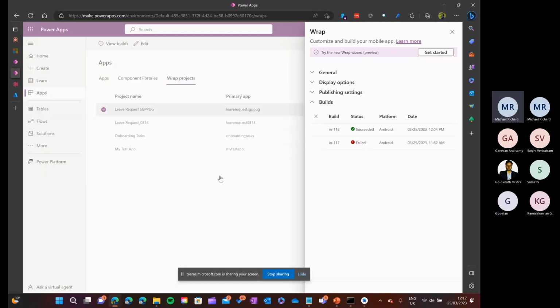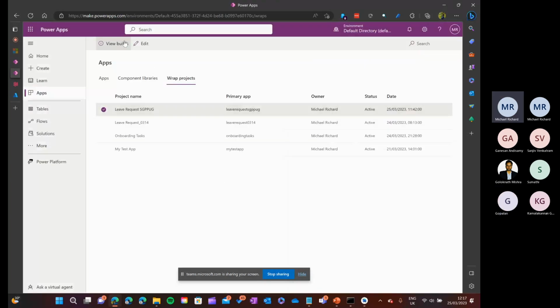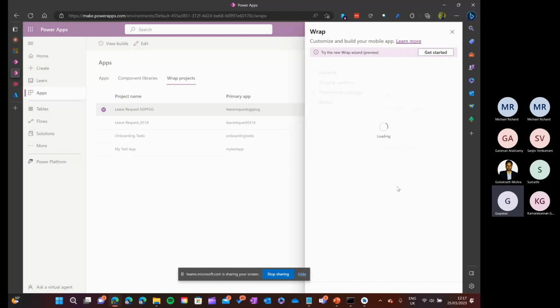Okay, one last question from my side. Can we use the developer account which Power Apps is providing? With that also we can experiment with all these features, right?